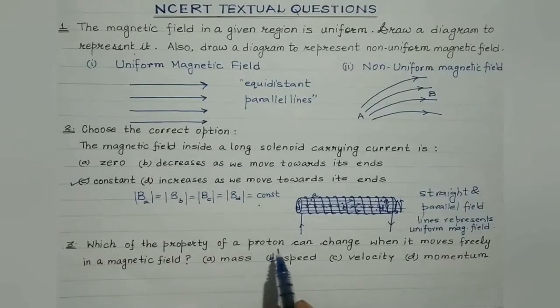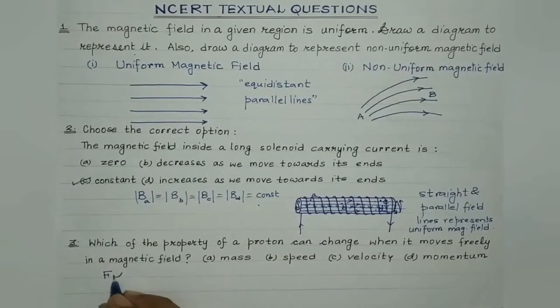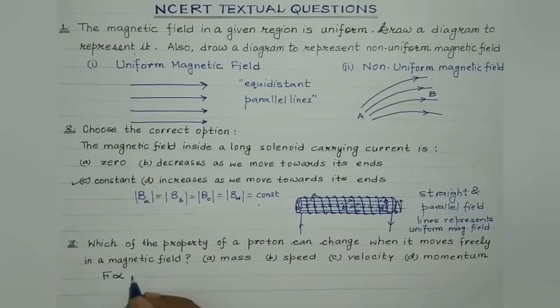Now when the proton or the charged particle experiences a force, then there will obviously be a change in momentum. Force, we are aware, students, as per Newton's second law, is directly proportional to the time rate of change in the momentum.